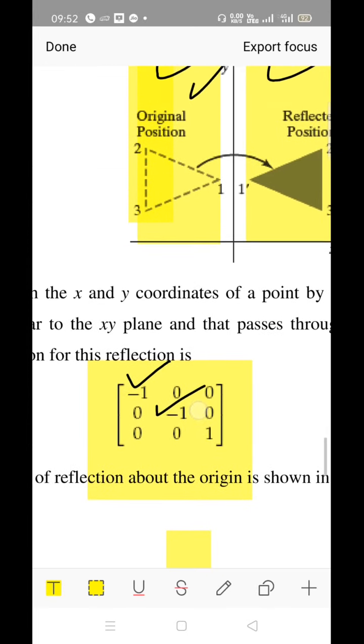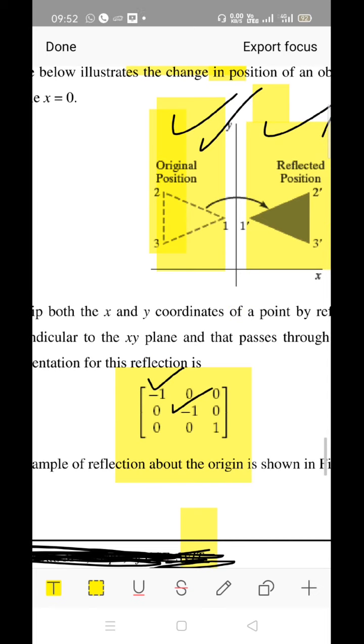Any doubts, you can ask. Just go through the description, watch the videos again. Very simple concept. Reflection is nothing but a mirror image. We have considered three different forms of reflection: along the x-axis, the y-axis, as well as the xy plane. For case number 1, along the x-axis, we took y as 0 and changed the coefficient of y to -1, and later changed the coefficient of x to -1 along the y-axis. Then for reflection along the xy plane, we just changed the coefficients of both x and y to -1 and wrote the matrix.